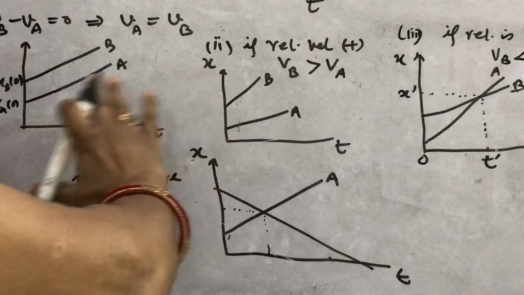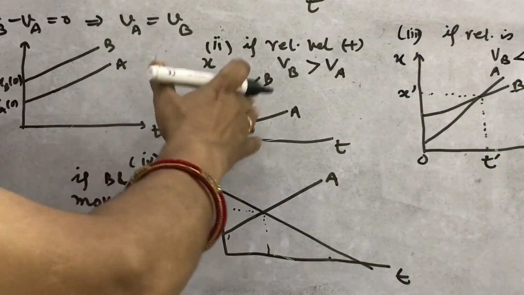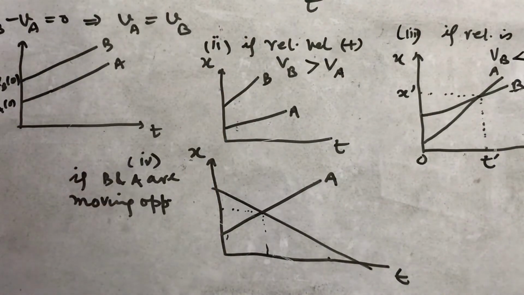This relative velocity equation is also applicable for instantaneous velocity.